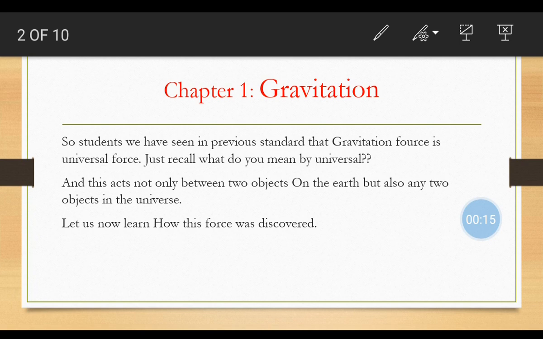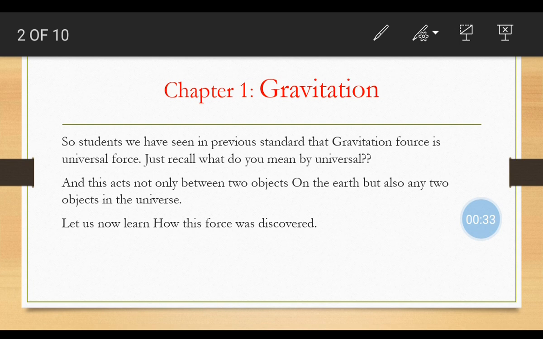What is the name of a chapter? Gravitation. So some of you know about the term gravitation. You have already learned something related to this topic in an earlier standard. Try to recall what you have learned exactly.